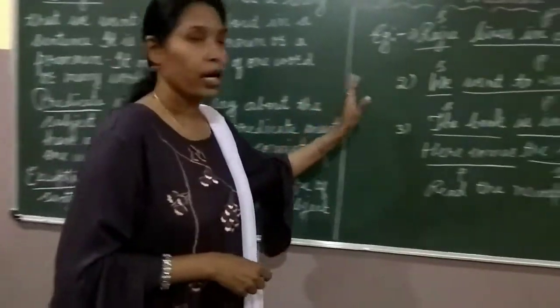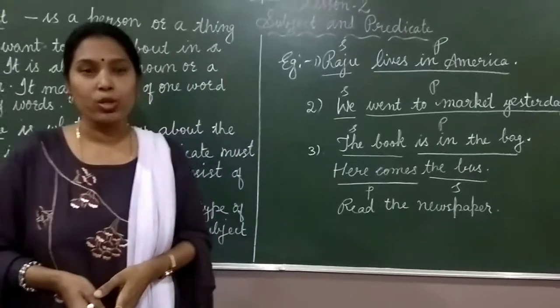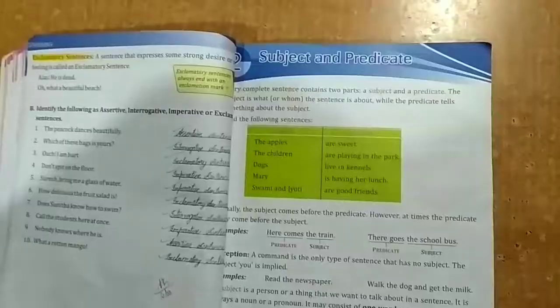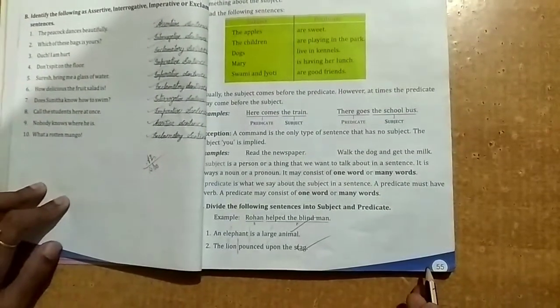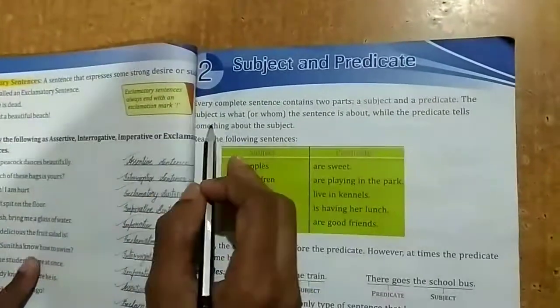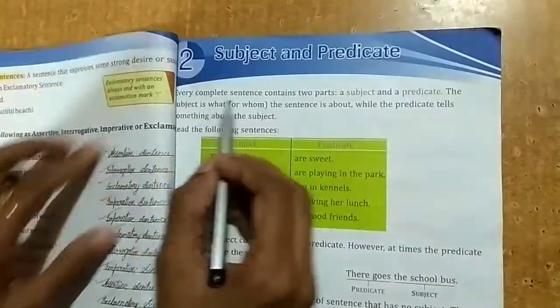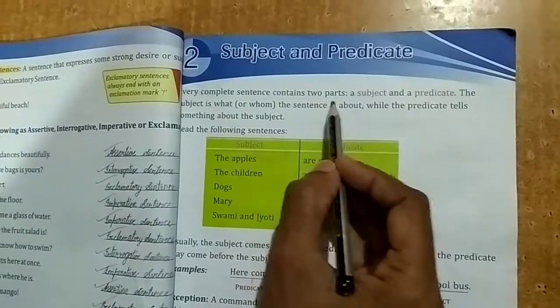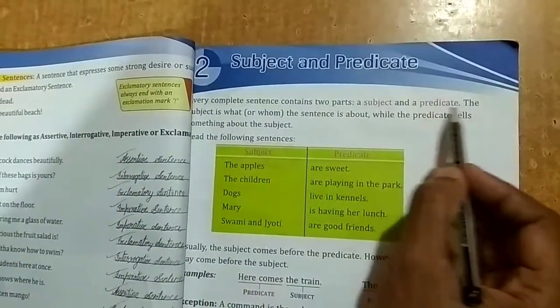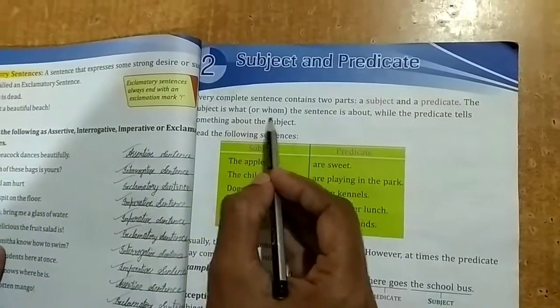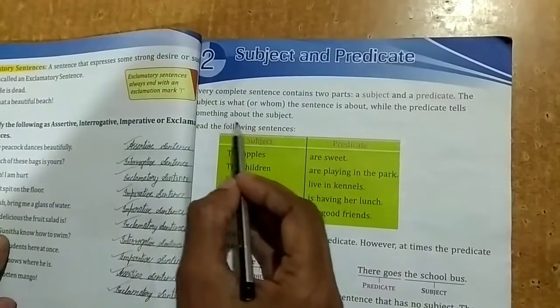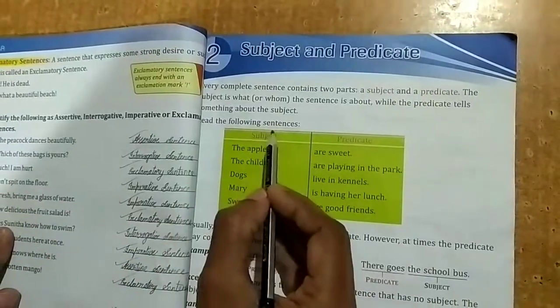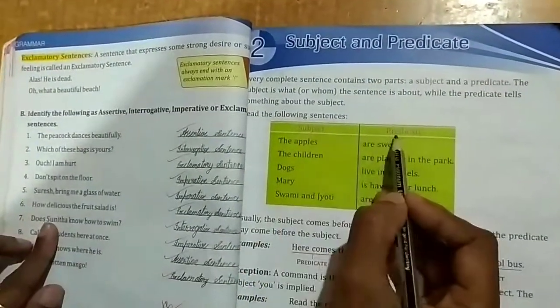So I hope you all understood this, children. Now we will move on to the TB exercises. So children, take out page number 55. Okay, before we start the TB exercises, I will read out the lesson. Every complete sentence contains two parts, a subject and a predicate. The subject is what or whom the sentence is about, while the predicate tells something about the subject. Read the following sentences.